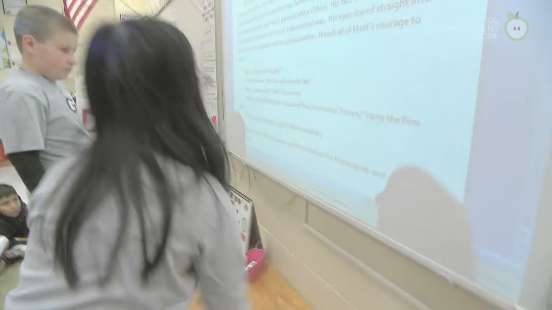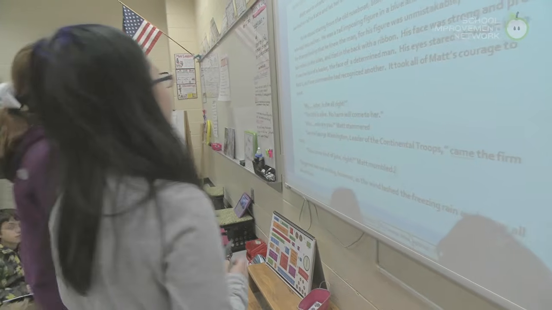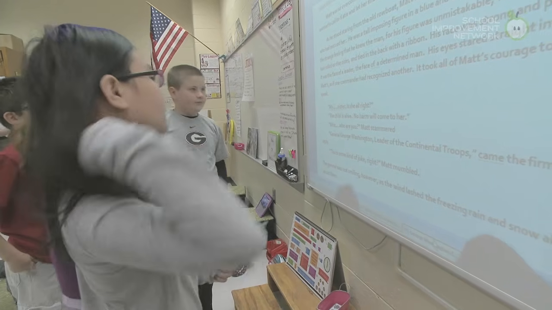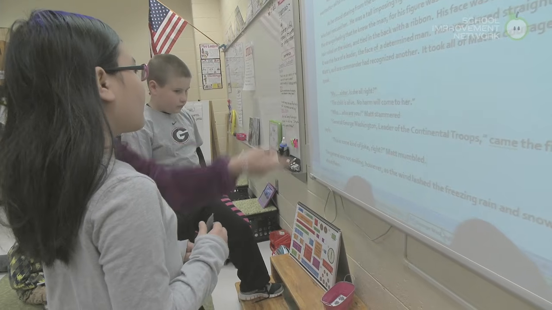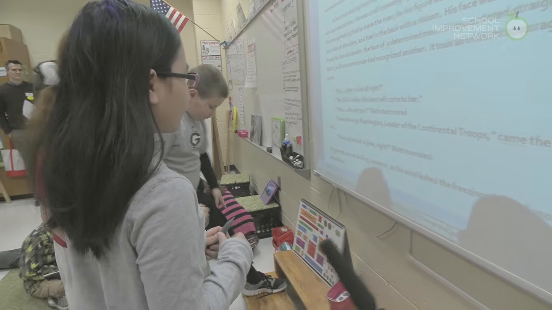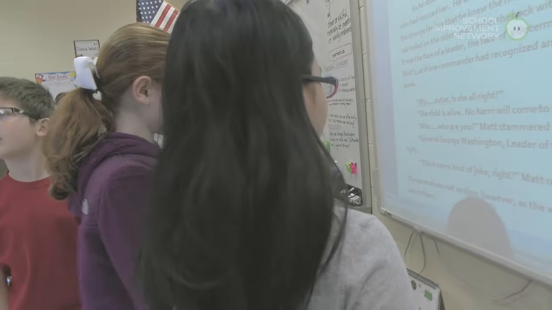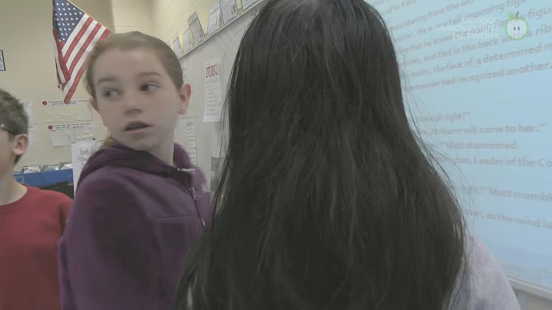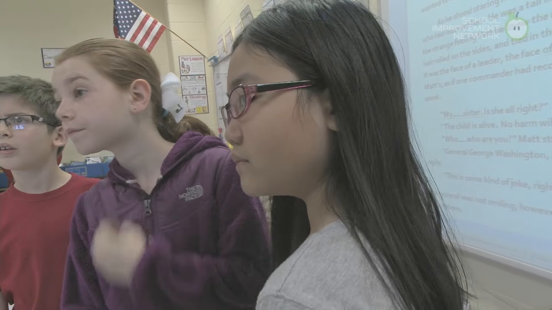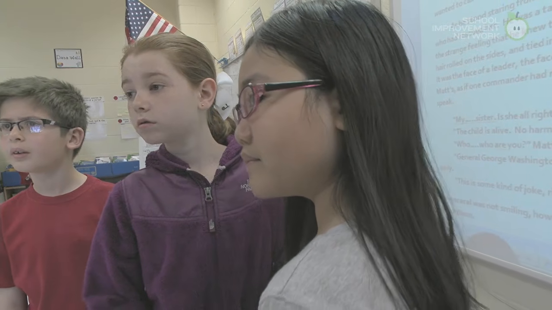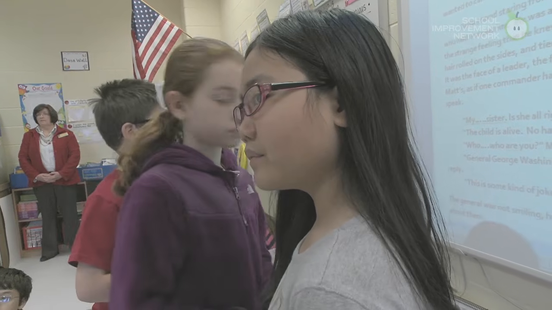Well, we could put what I was thinking about when she was reading it, when she was asking us the questions, the leader, he was saying General George Washington, leader of Continental troops. There is your list of character traits and feelings that you guys are looking to reference. There's a difference between character traits and feelings. You've got to evaluate the word you're looking at, okay?